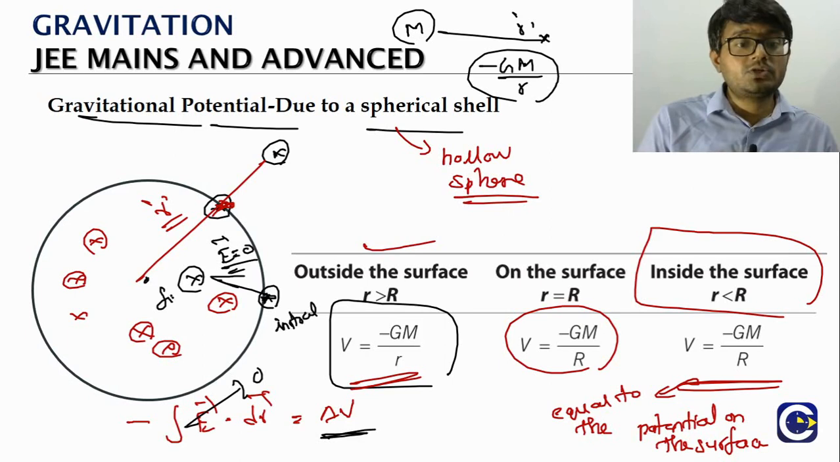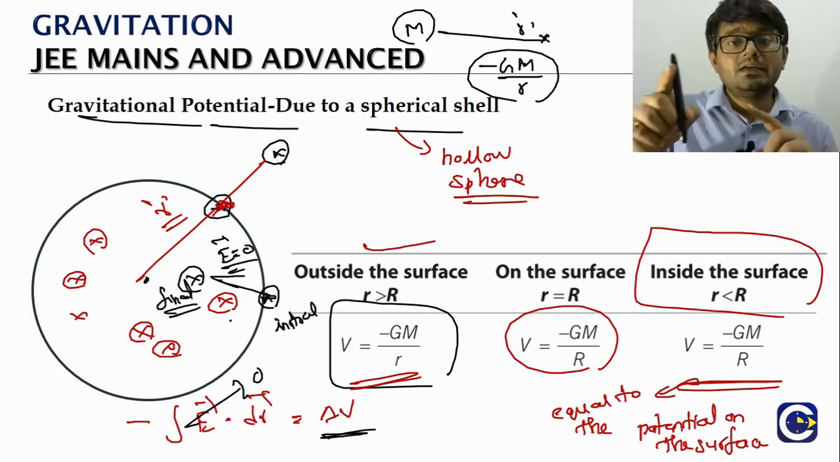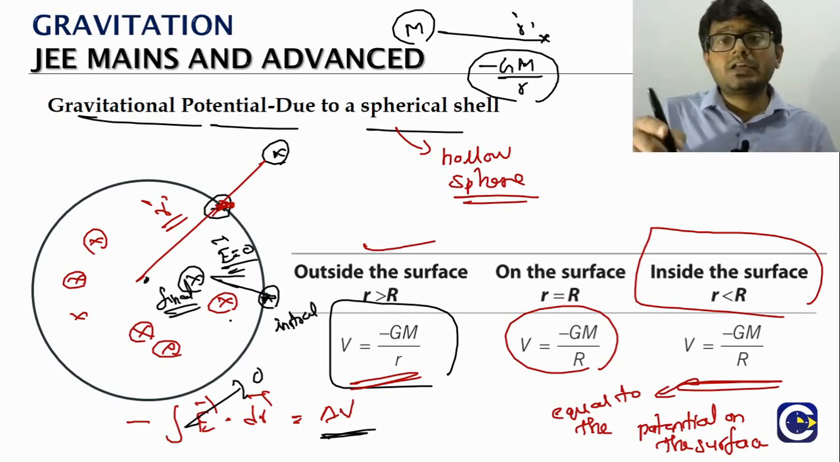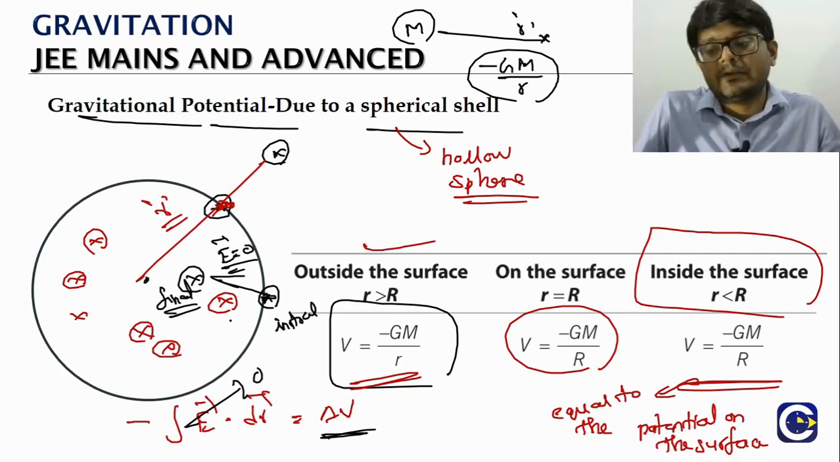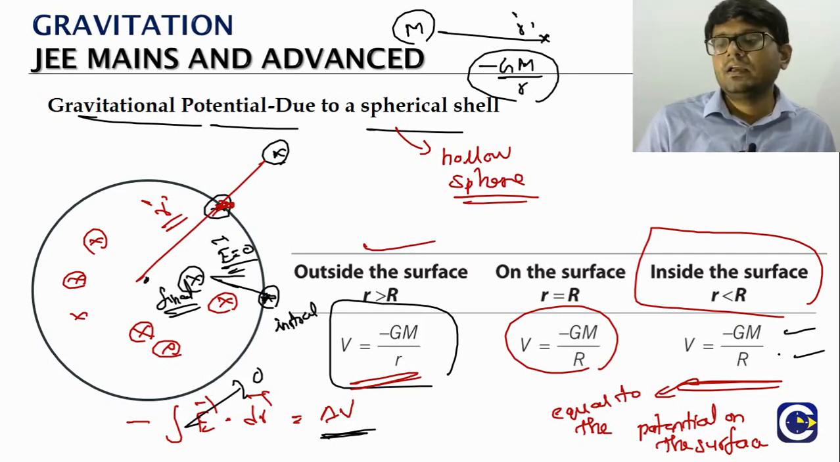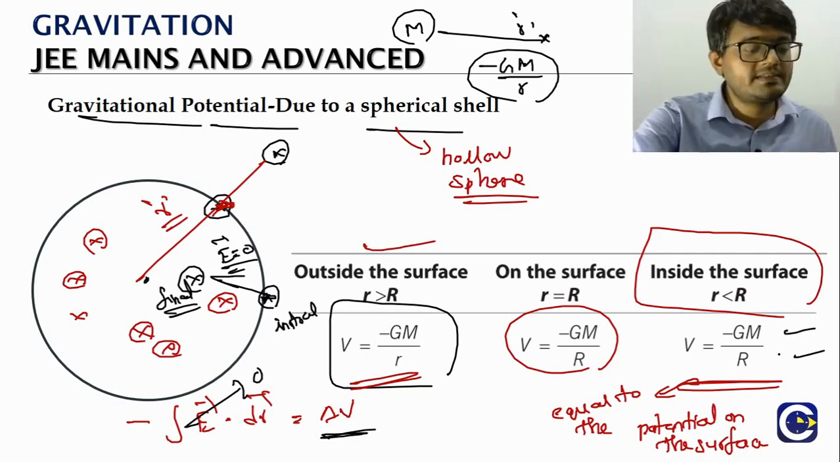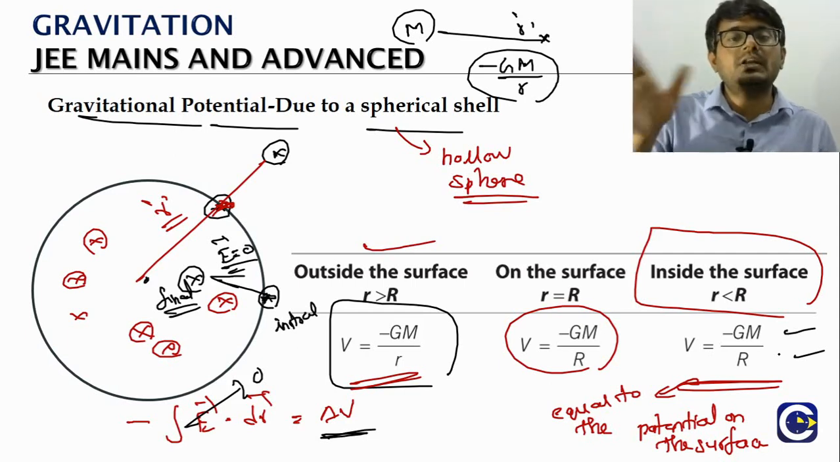So wherever you choose your final point, delta V zero means what? Potential at the initial point is the same as potential at the final point. So that is the reason why at a point inside, potential is the same everywhere. What is it? Equal to the potential on the surface of the shell.